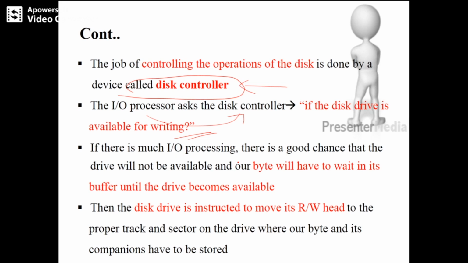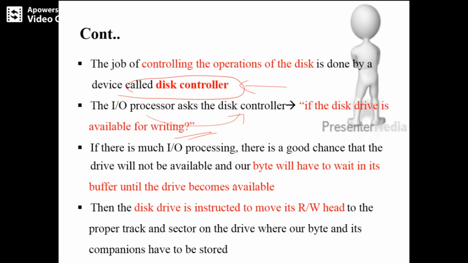If there is a lot of IO processing, there is a good chance that the drive will not be available, and our byte will have to wait in its buffer until the drive becomes available. So you need to consider the waiting time here. So the IO processor asks the disk controller if the disk drive is available for writing. If it is not, then you need to wait for some time until the disk drive is available.